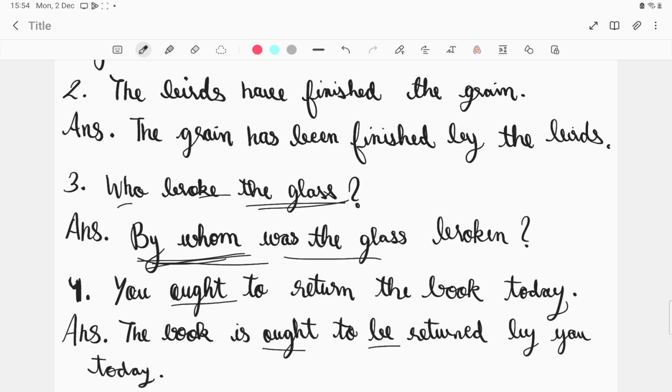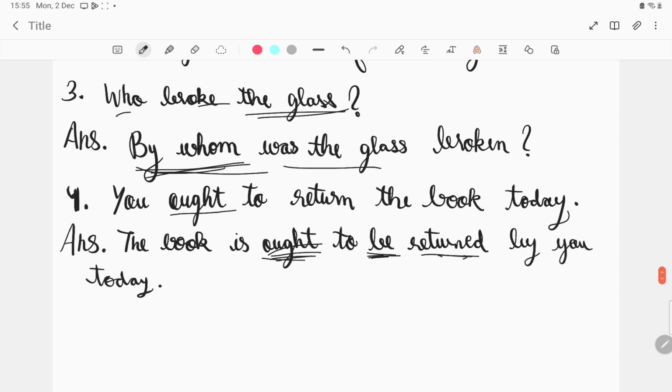Otherwise, if ought was not there, if it's like return the book today, so the book, like, that sentence would not be correct, because it would again be the book is ought to be returned or the book should be returned. But when should, must, or ought come, when any modals come here, if could comes, if would comes, then be will be there. You must return the book. The book must be returned, the book should be returned, the book is ought to be returned. Okay, understand this.